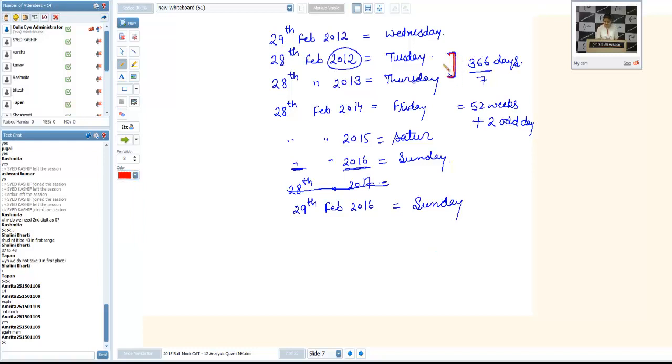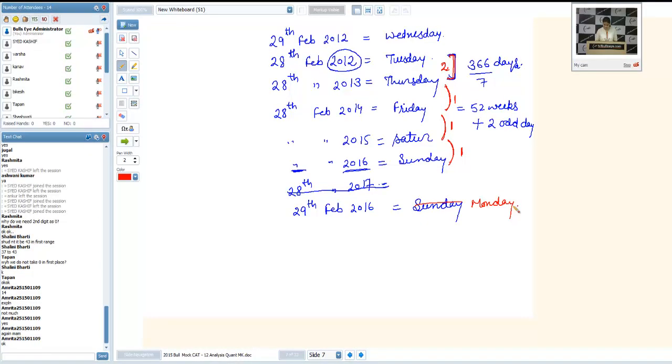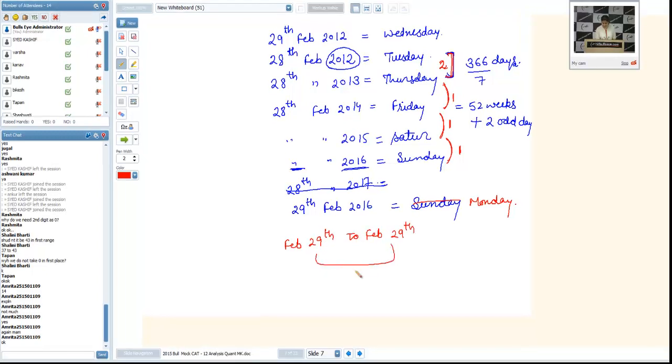From first year, we are getting 2 odd days. From this year, we are adding 1. Next year, 1 odd day. Next year, 1 odd day. So, we are getting in total how many odd days? We are getting February 29th to February 29th. The complete 4 years we are taking, and in this complete 4 years we are getting 5 odd days. Are you getting me or not? We are getting 5 odd days.